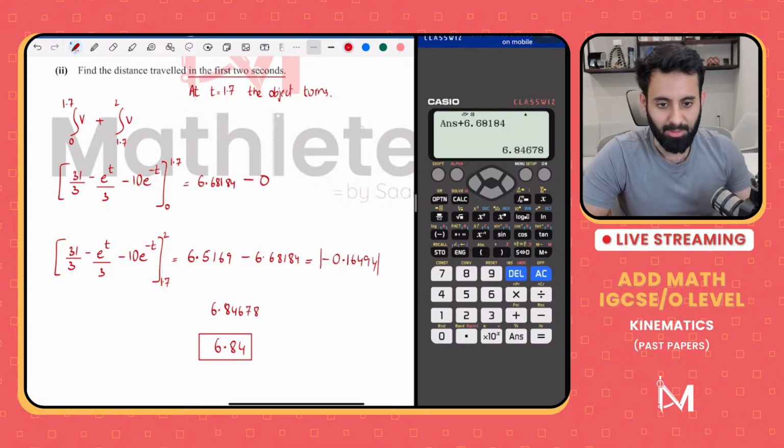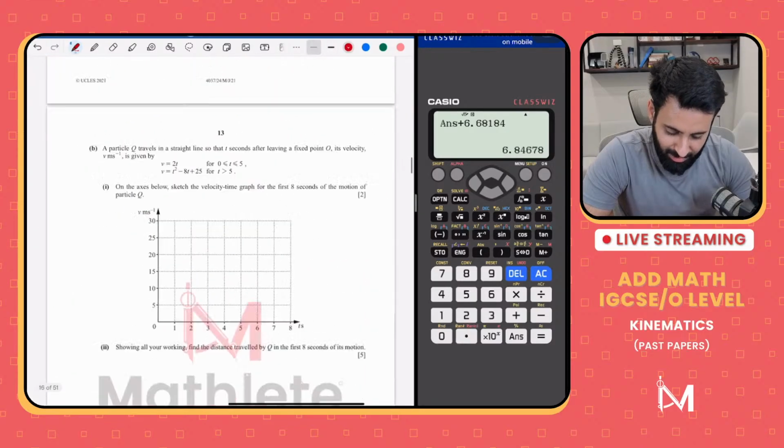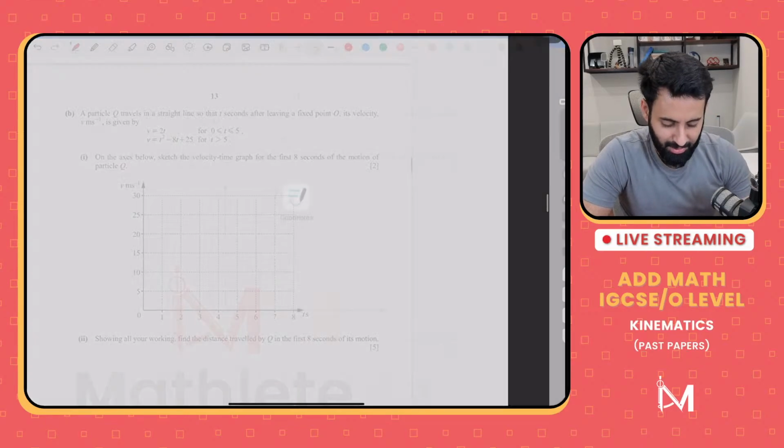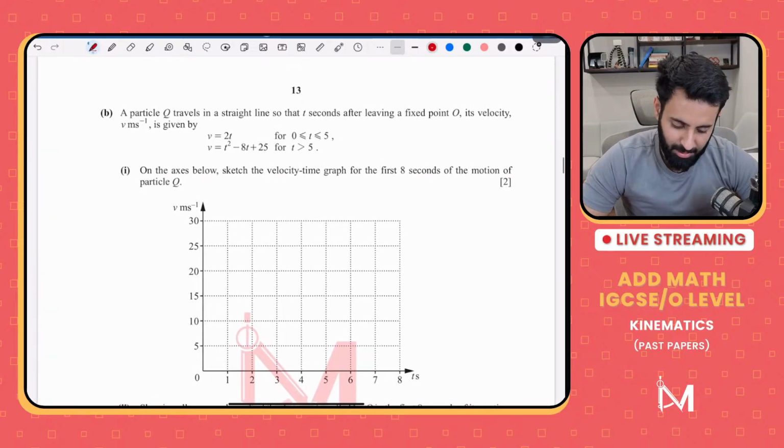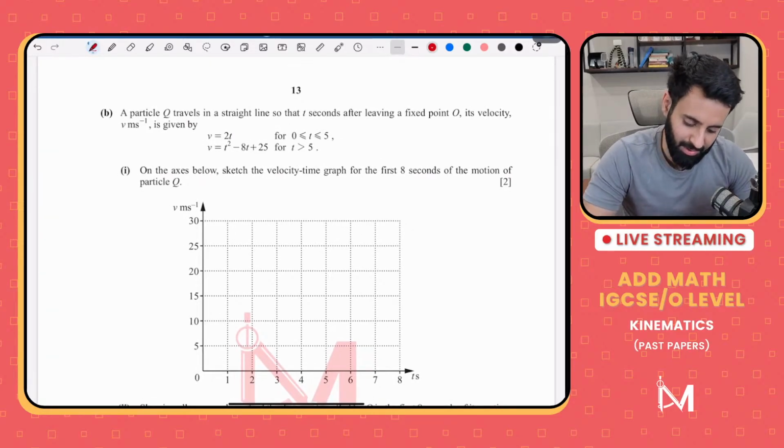Okay. So I hope that's clear. Now this question has more parts. We've done the difficult part. Now it's all downhill. Let's see what this says. A particle Q travels in a straight line so that t seconds after passing a fixed point O, its velocity. So once again, you can see, we call this basically piecewise.